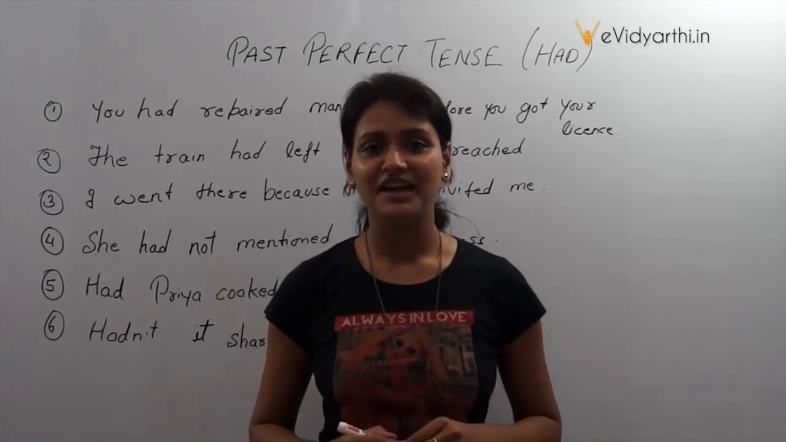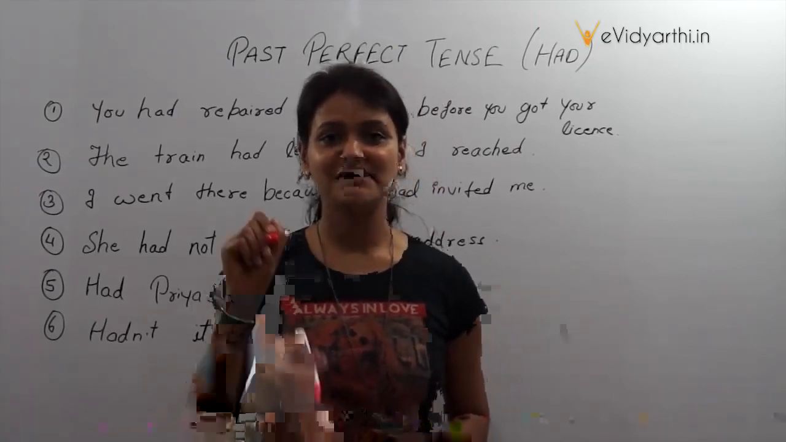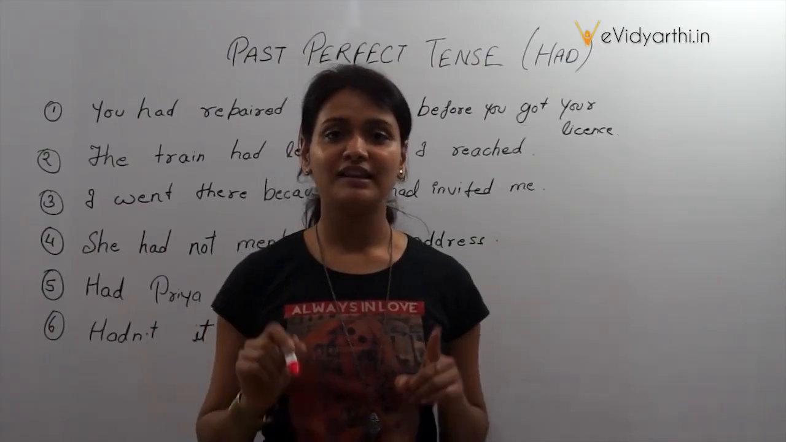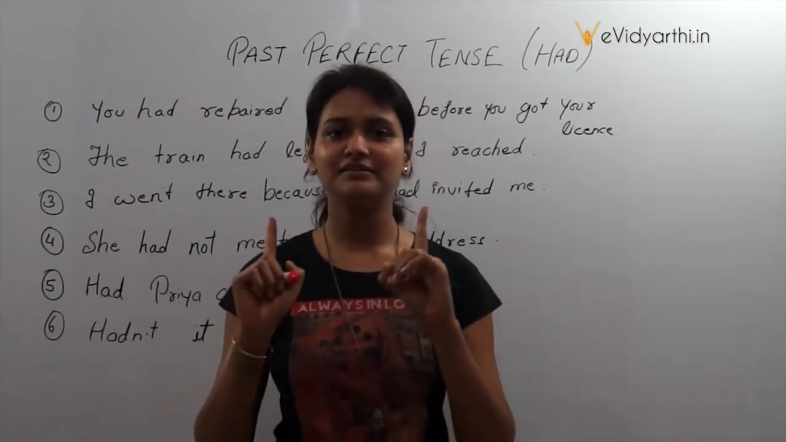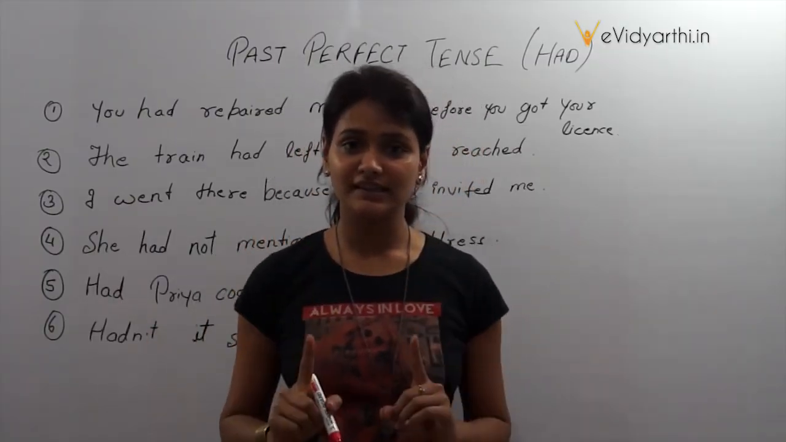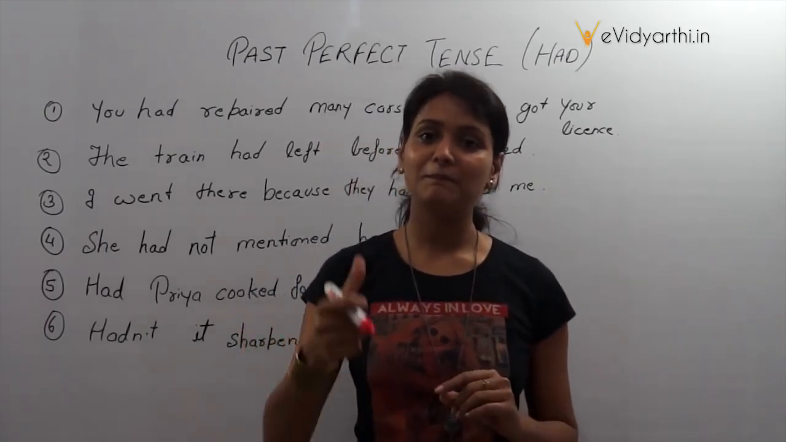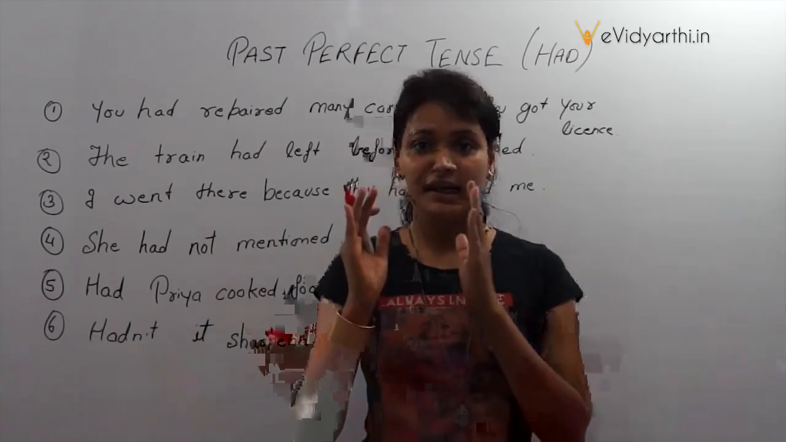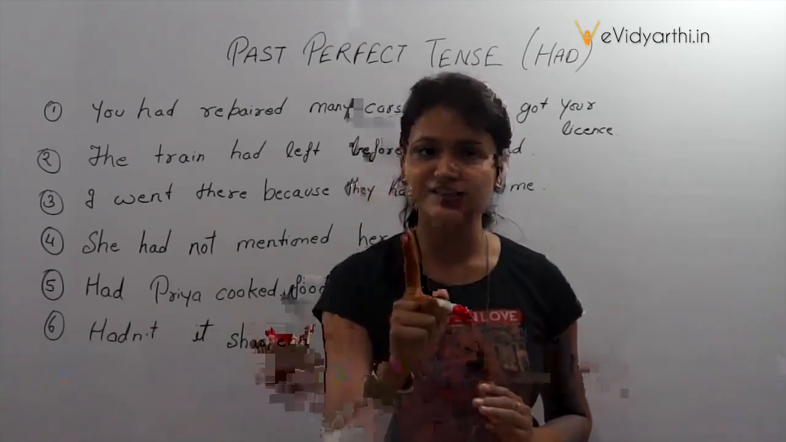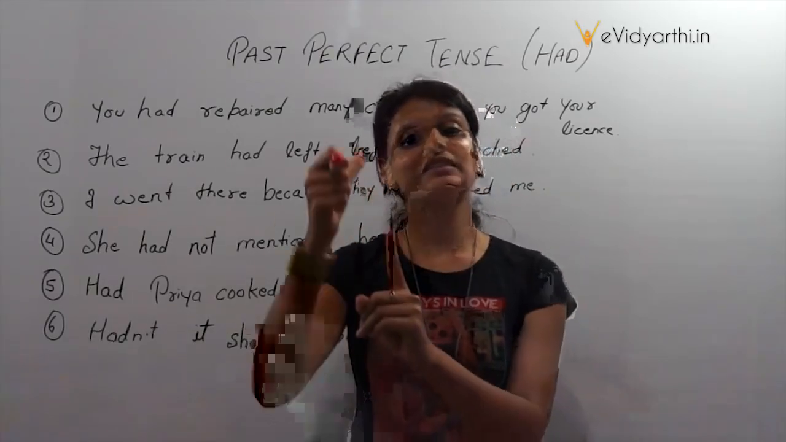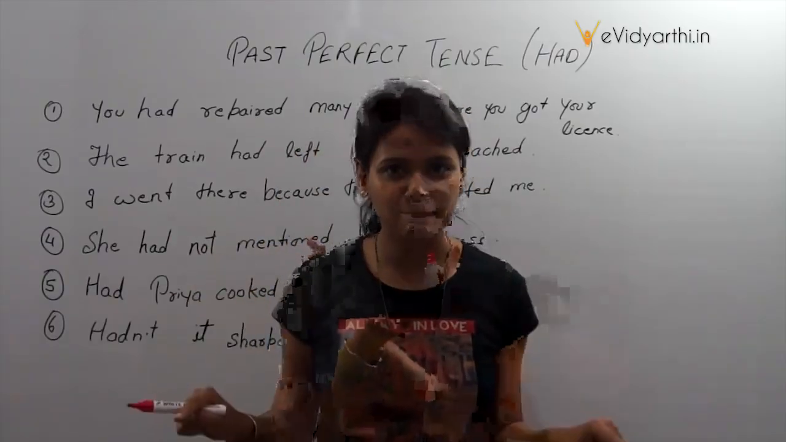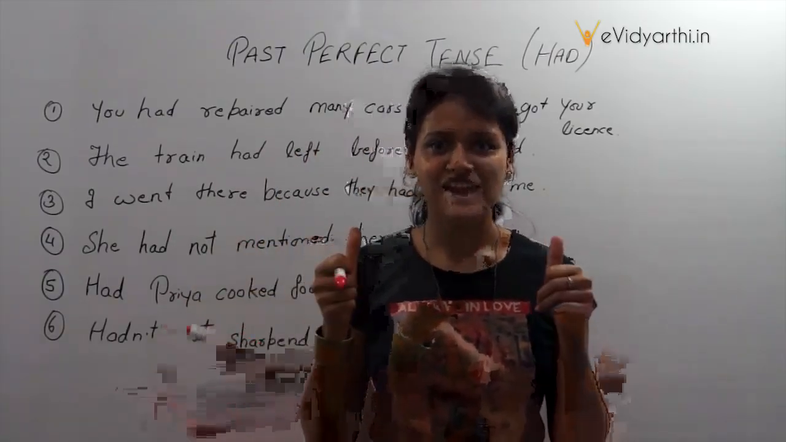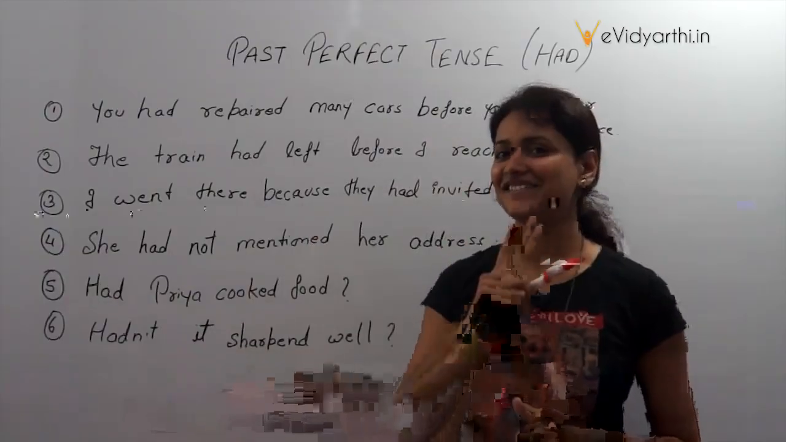Hi, I'm Anupriya and you are learning today past perfect tense or the use of had in a sentence. This tense speaks about the past in the past. In another language, it shows the first action of the past before the second action happened. Want to see how? Let's take the examples.